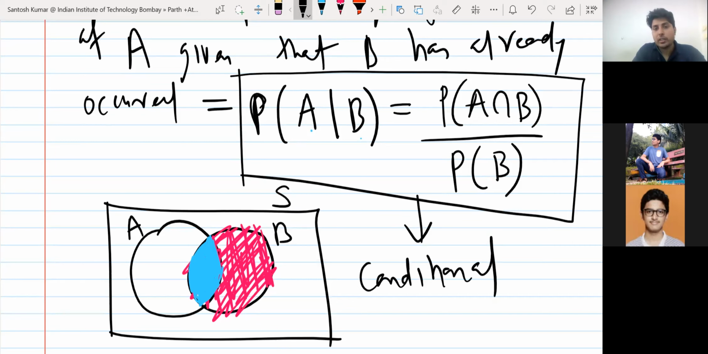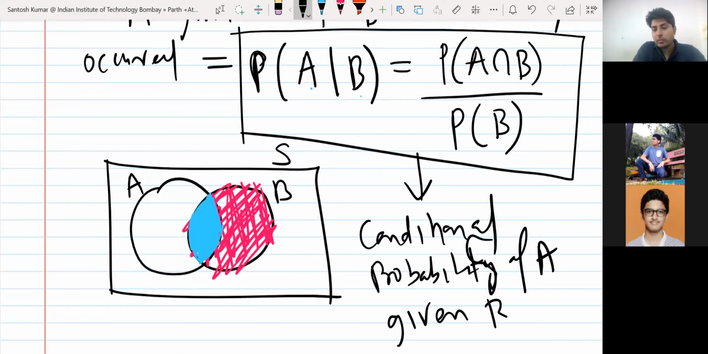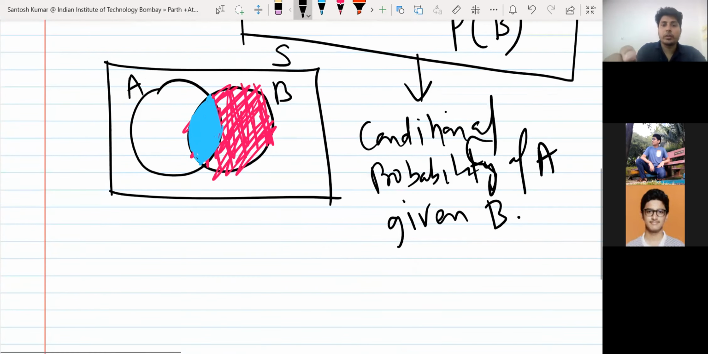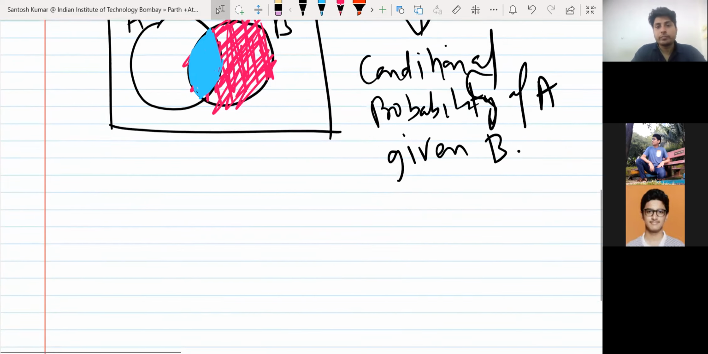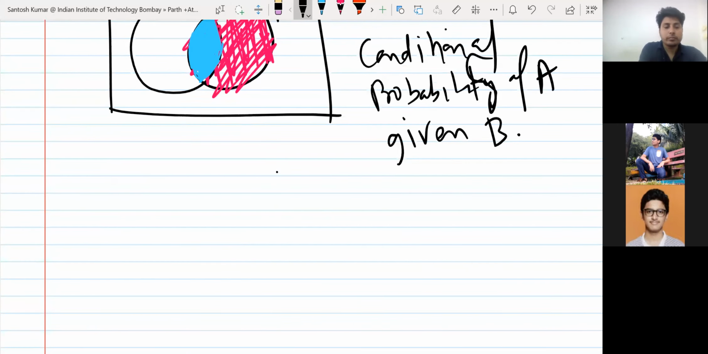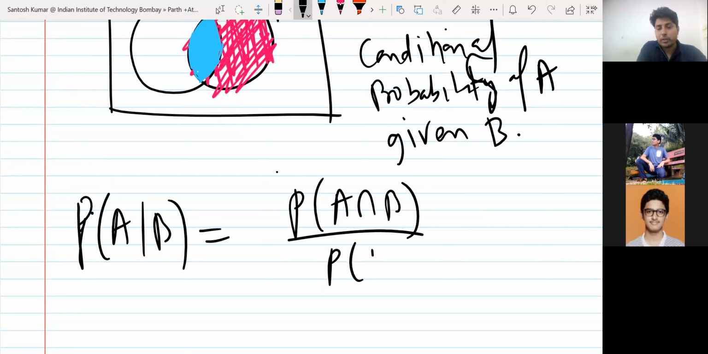We call it conditional probability of A given B. Okay, so we got the formula: probability of A given B is probability of A intersection B upon probability of B.